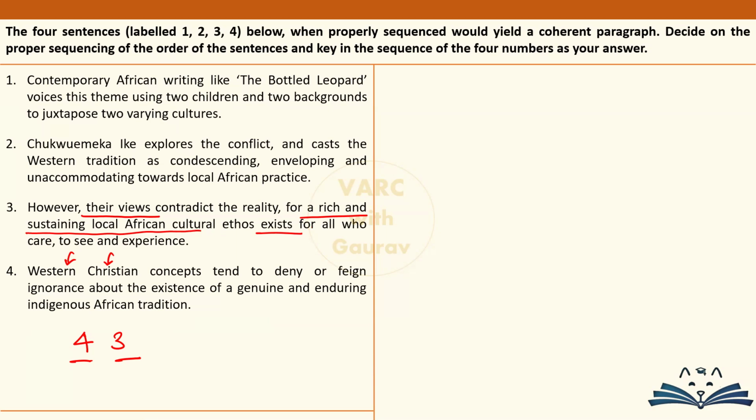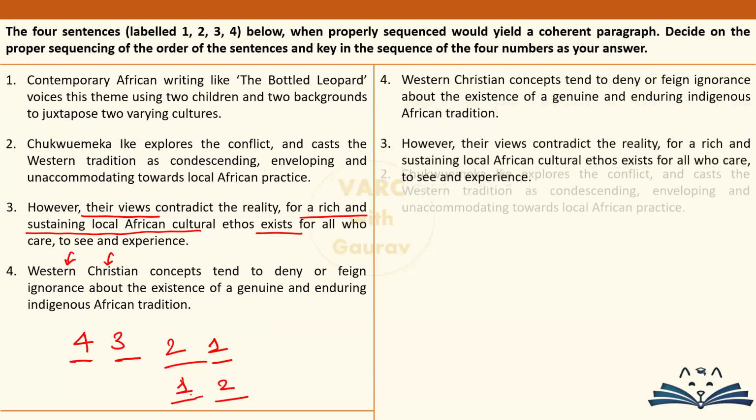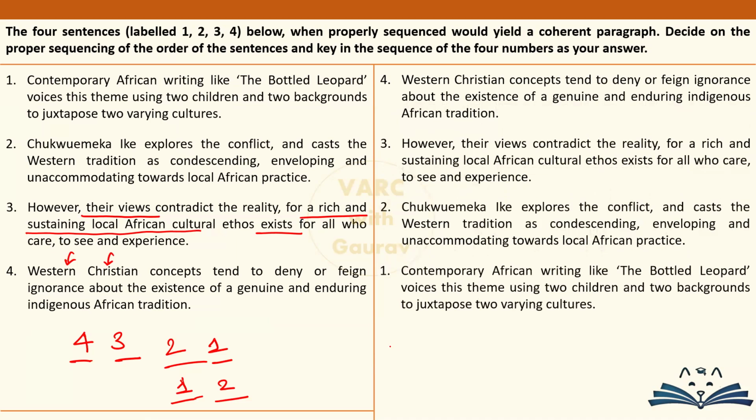Then obviously we are left with only two paths. You either go with 2-1 or you go with 1-2. And this is where a bit of a goof-up happened in the exam when the answer key was released. The official answer when the answer key came out was this. Okay, pay close attention. The official answer in the answer key, which came up around 21-22 December after the CAT exam. Almost a month after the CAT exam, when the answer key came out, this was the answer given.